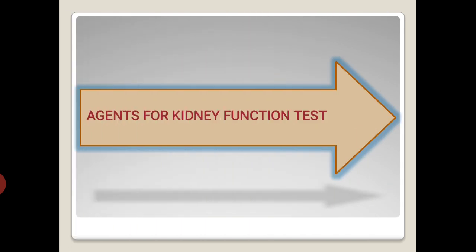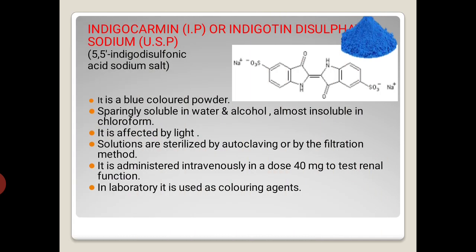Then next is agents for kidney function test. The agents which are used to identify the abnormalities in the kidney. First is indigo carmine or indigotindisulfonate sodium. Here is the image. It is a blue colored powder, sparingly soluble in water and alcohol, almost insoluble in chloroform.